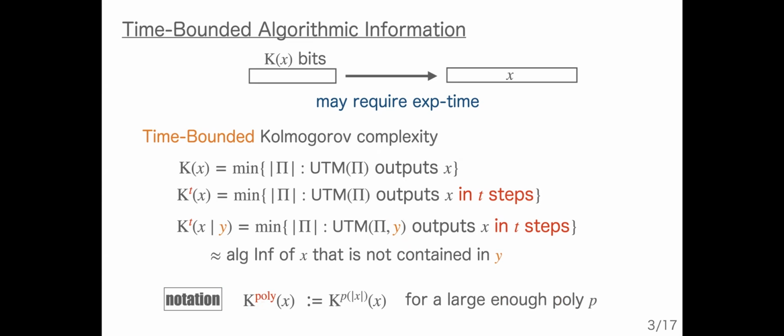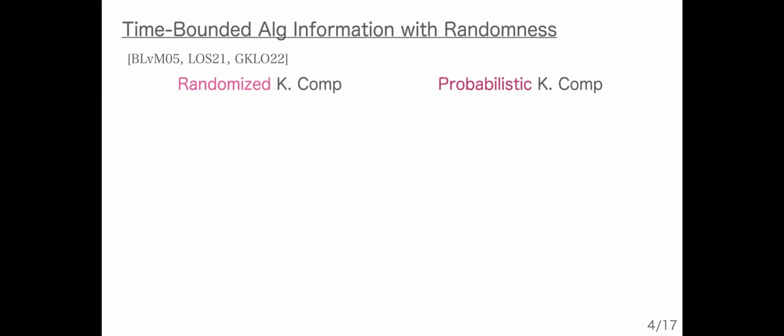When we consider time-bounded settings, additional computational resources can be helpful to generate X, particularly randomness. There are two basic definitions, randomized Kolmogorov complexity and probabilistic Kolmogorov complexity. The main difference between these two notions is the order of randomness and program.